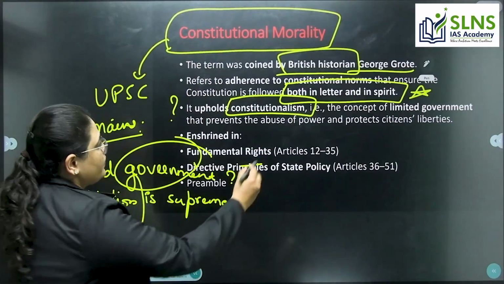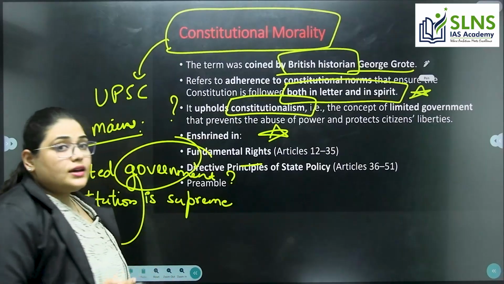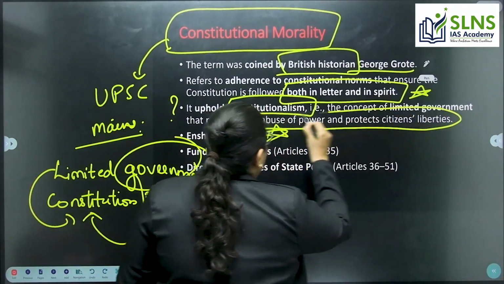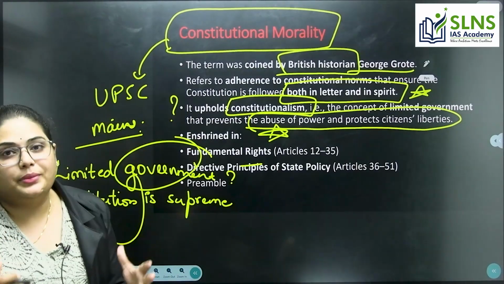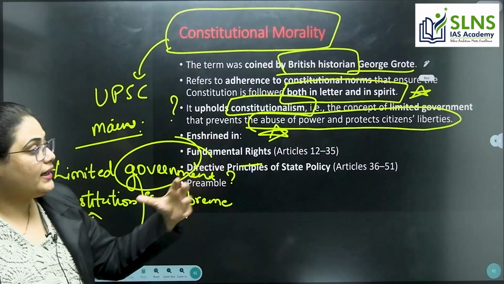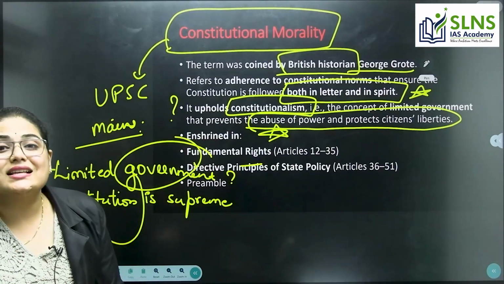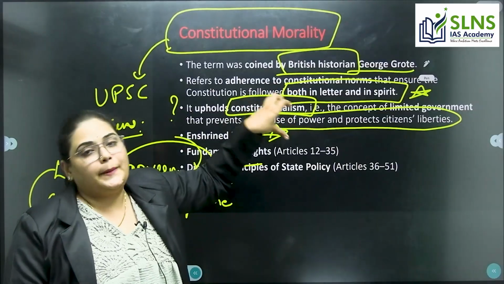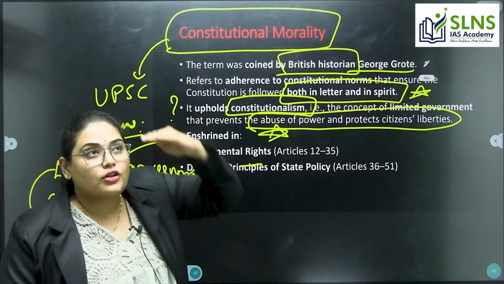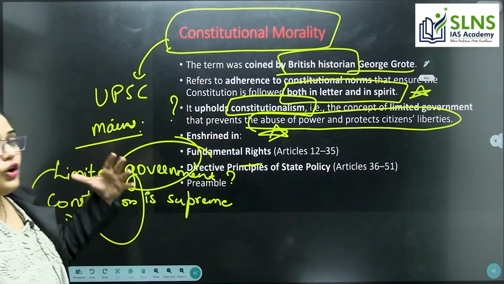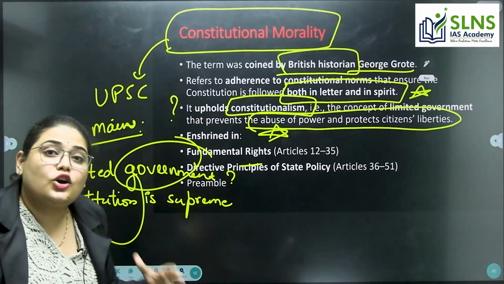That is why it is very important. Why? Because it prevents the abuse of power and protects the citizens' liberties. It will control the government and enhance the citizens' liberties. That is why constitutionalism is very important. The will of the constitution is superior to the will of the government, right? So how is this mentioned in the constitution?